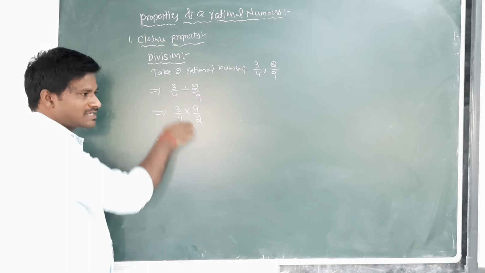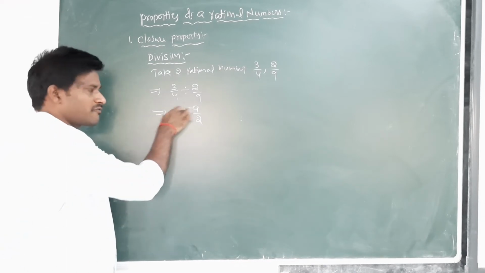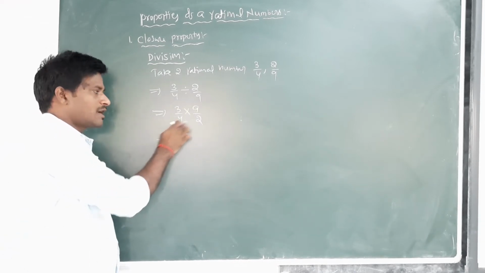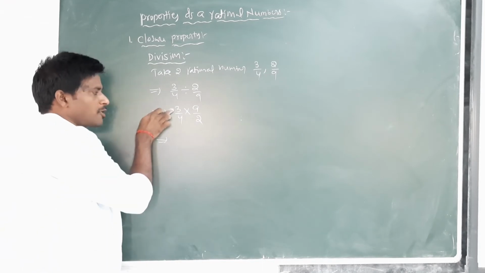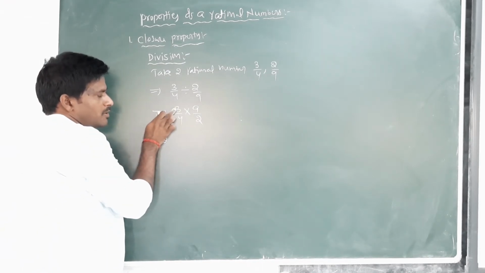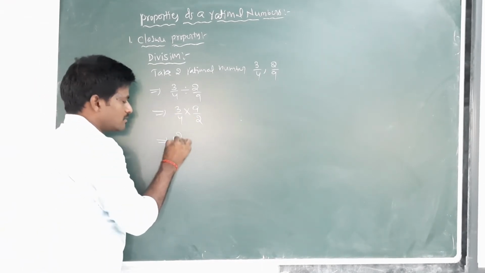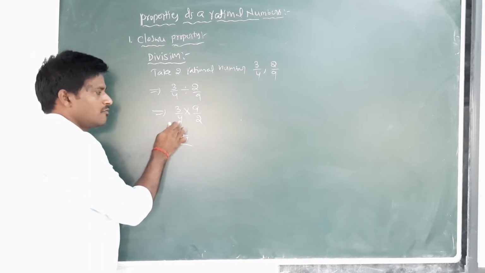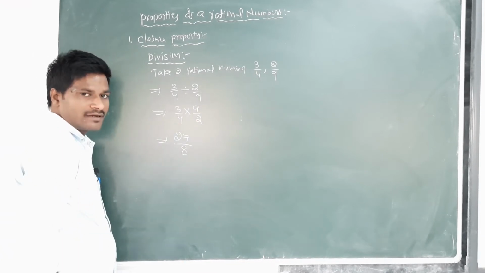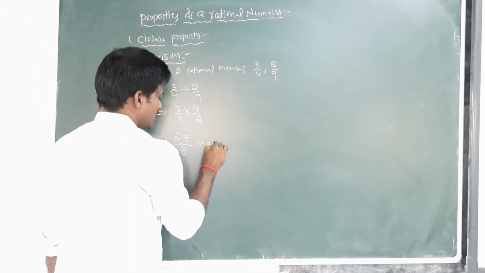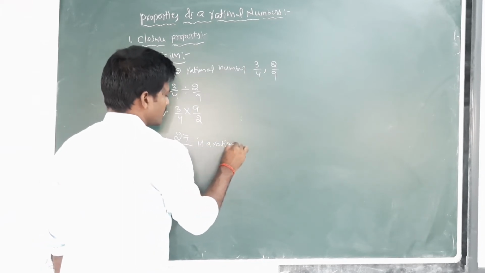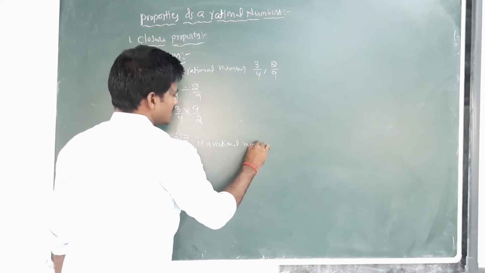The product of two rational numbers is the product of the numerator part divided by the product of the denominator part. The product of numerators 3 multiplied by 9 is 27, over 4 multiplied by 2 is 8, which is a rational number.